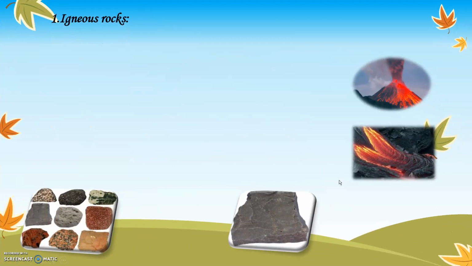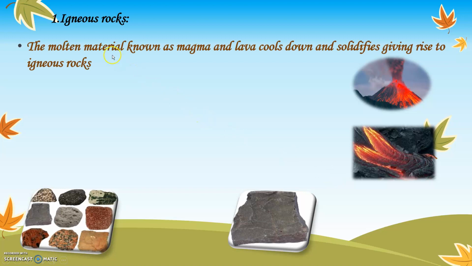First type of rock is igneous rocks. The molten material known as magma and lava cools down and solidifies, giving rise to igneous rocks. You can see over here volcanic eruptions. The lava in the earth's crust comes out of the mountain in the form of magma, which years later cools down and solidifies. The magma that comes out of mountains is in a jelly material.